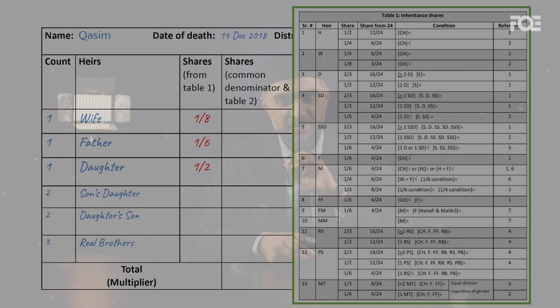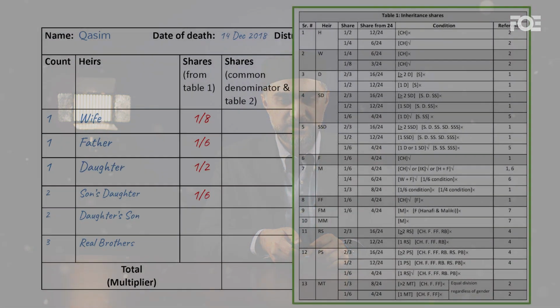Then we have son's daughter. So it seems like the person had a son, but the son died, while the son's daughter is alive. For son's daughters, there are 3 conditions. One is if there are 2 or more, but that's only met if there's no son, no daughter, and no son's son. In this case, we have a daughter, so we don't meet that condition.